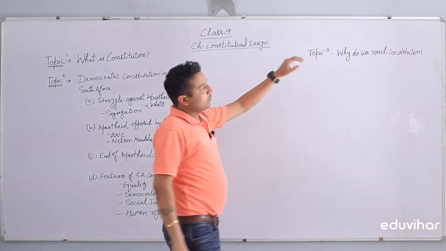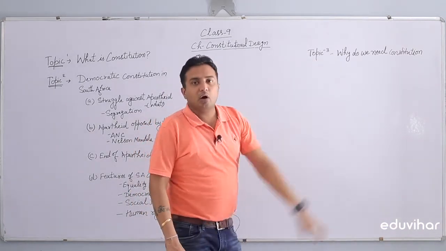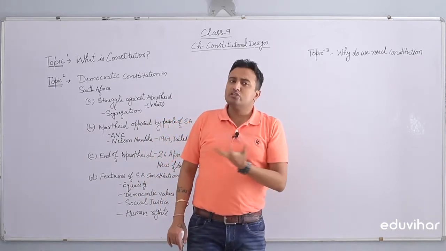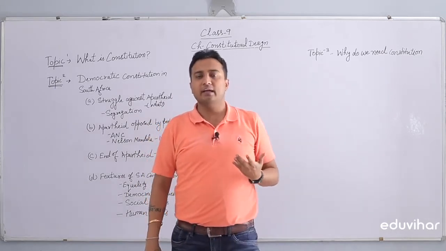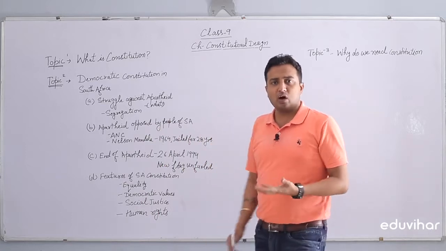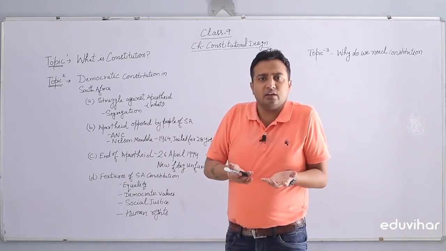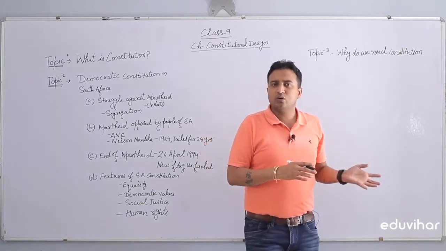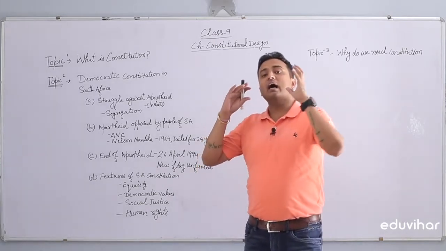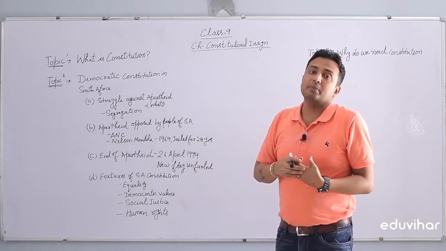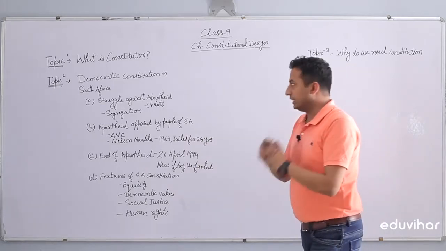At the end of this video we will be discussing why do we need a constitution, what was the purpose of making a constitution. Life cannot be easy without the constitution, is it so, or something else? What was the idea behind the making of the constitution, right?